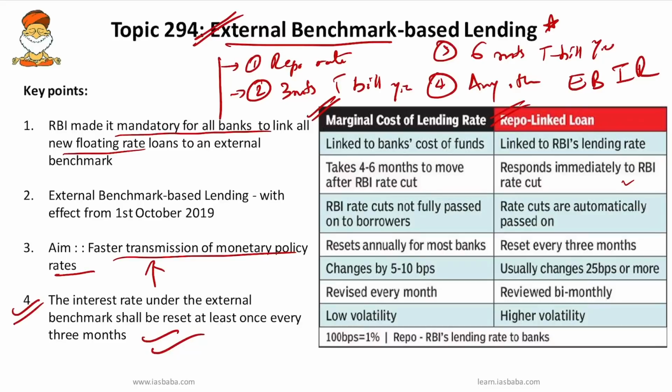So under MCLR, the RBI rate cut is not fully passed on to the borrowers, but here rate cuts are automatically passed on. MCLR resets annually, here it resets every 3 months. MCLR changes by just 5 to 10 BPS, however here they are changing 25 BPS or more, and revised every month. Here it is revised bi-monthly, and low volatility, here high volatility. Okay, so try to remember these things, it is very important.